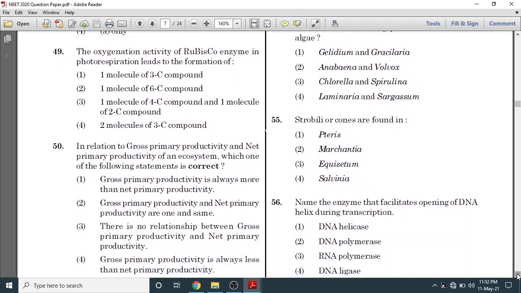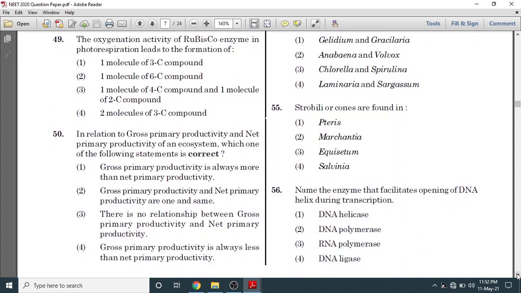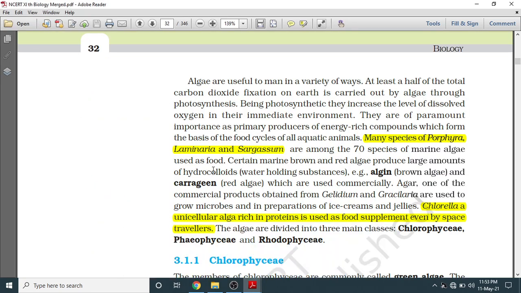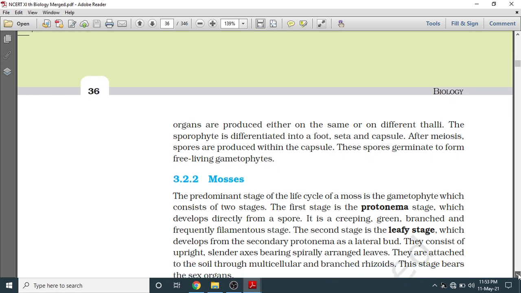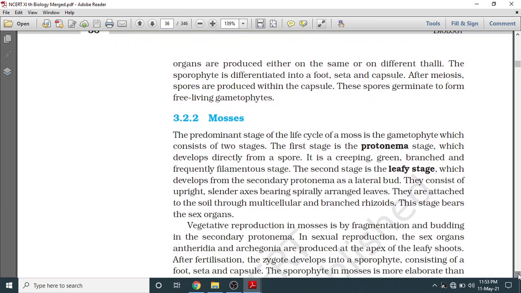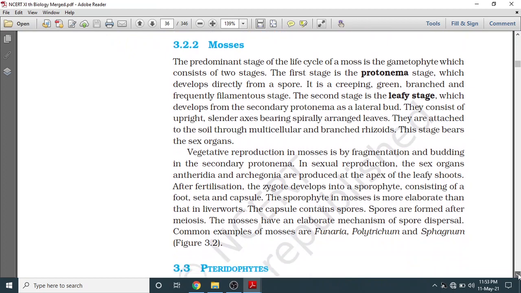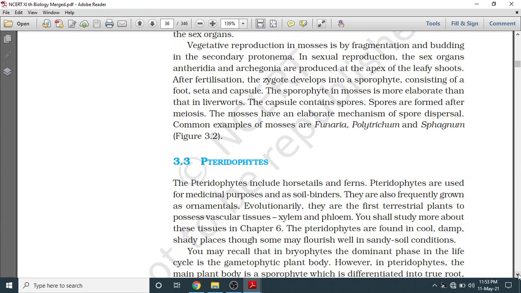Question number 55 asked: strobili or cones are found in. If you read NCERT page number 36 of class 11th, you can see they have clearly mentioned which plant contains strobili.